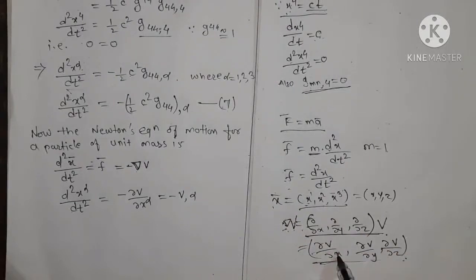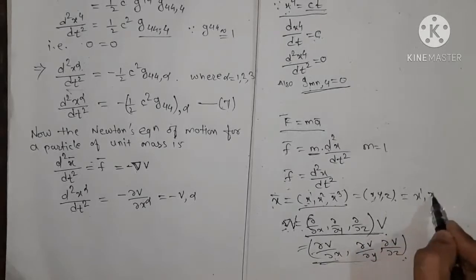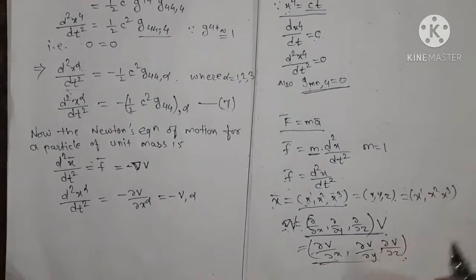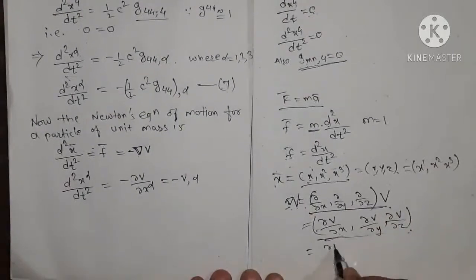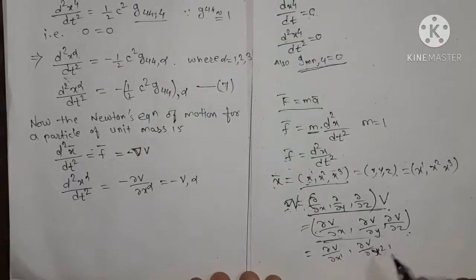So if we take this xyz as x1, x2, x3, then this is the same as del v upon del x1, comma, del v upon del x2, comma, del v upon del x3, right?